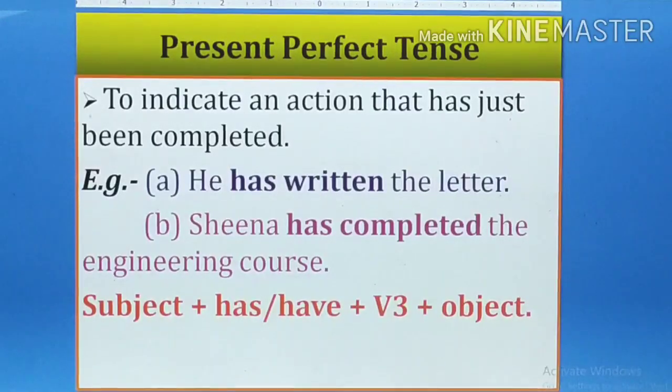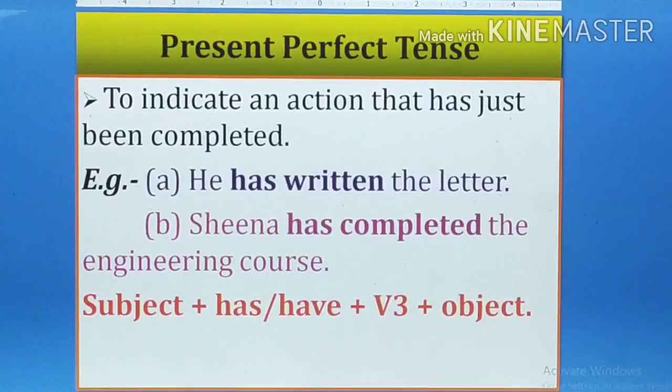So from this sentence we understand that today he started some time before and now he has completed writing the letter. So this is the present perfect tense, and the formula for this is subject plus has or have, according to the subject, plus V3 form of the verb. V3 is the past participle form, I told you before, plus object.